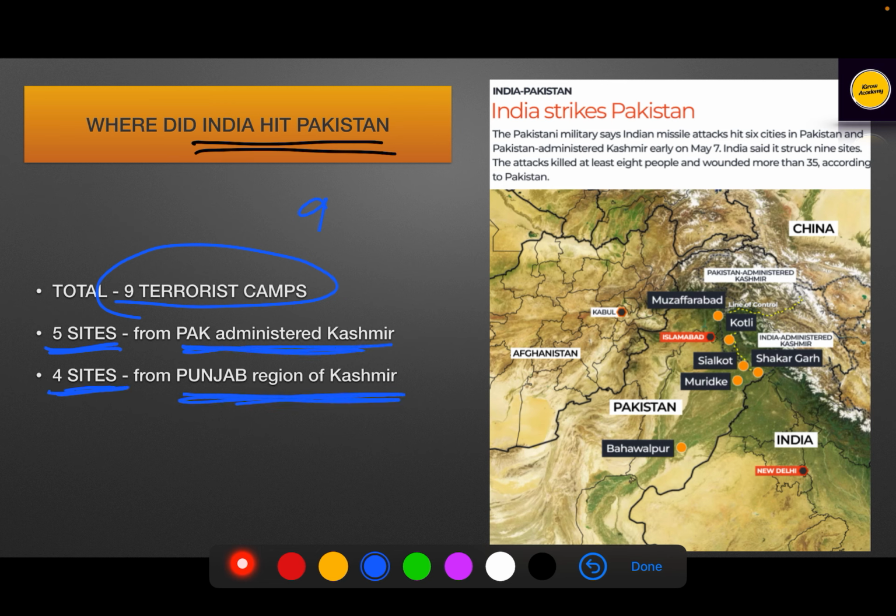So, these 5 sites we can locate here. I will point them out with a red blink; these 5 sites are in this region. See, Bhawalpur, Muridke, Sialkot, Kotli, and Shakargarh. I'll repeat it again. We'll look into Pak administered Kashmir and the LOC in detail just after this slide. And the rest 4 sites were in this region.